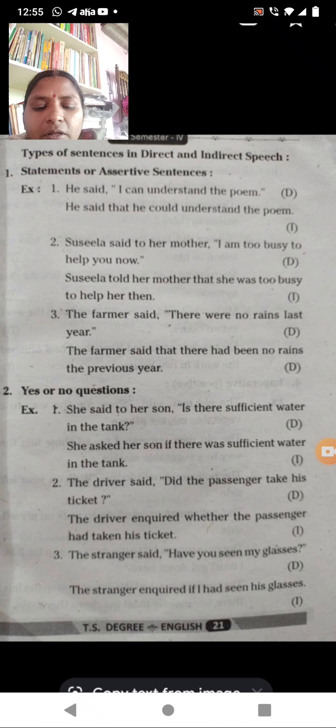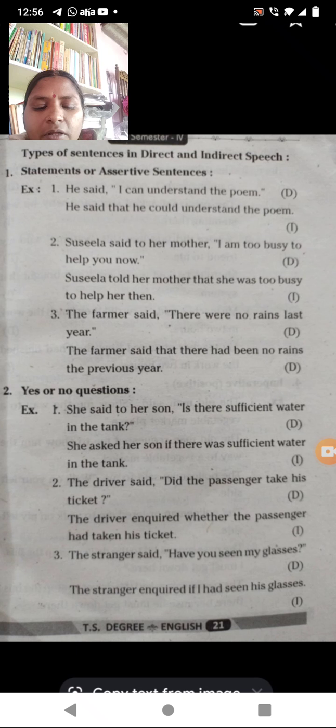See here, the first sentence: he can understand the poem. He said that he could understand the poem. What are the changes from the direct to the indirect sentence? I will become he, can will become could, and understand stays the same.